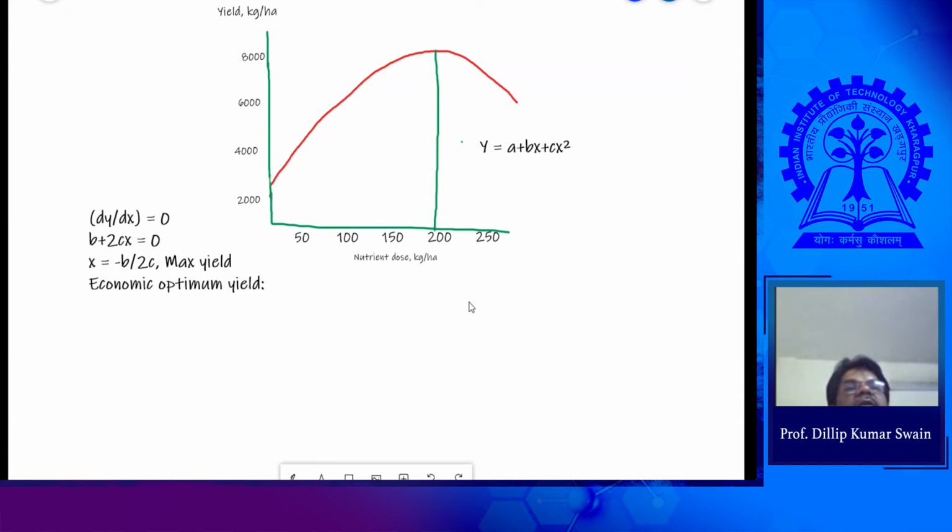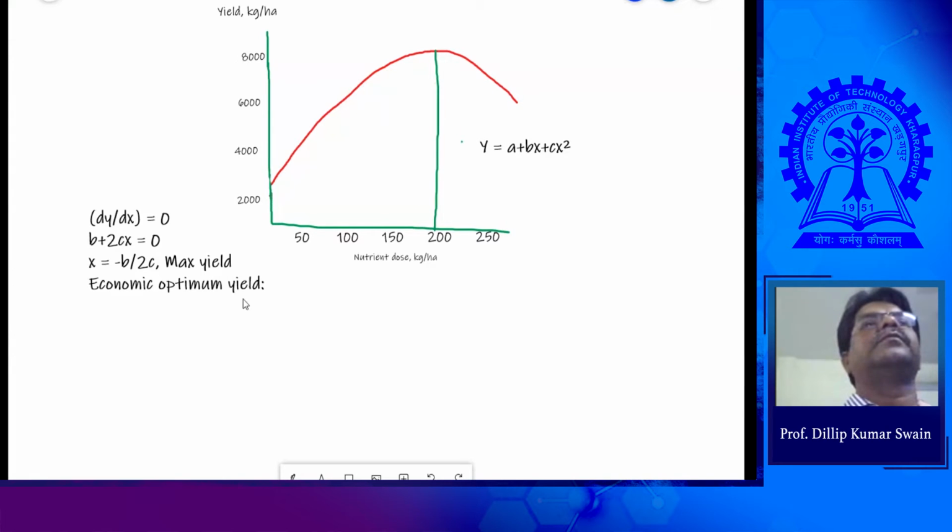dy by dx gives the maximum yield, but that may not be the economically optimum yield. Farmers may be interested in the dose of fertilizer where you have the maximum return. Why should they apply fertilizer when there is no economic benefit? Sir, if yield is more, then the return will also be more, right? No, because each addition of growth factor gives a lower yield. If you go on increasing the growth factor, with each successive addition the yield doesn't increase the same way.